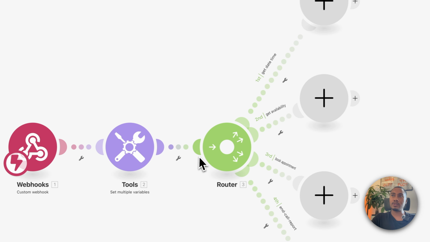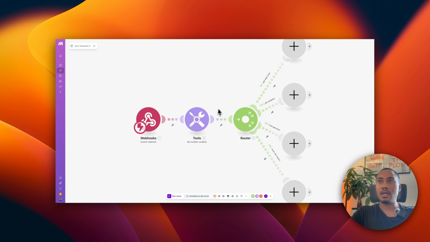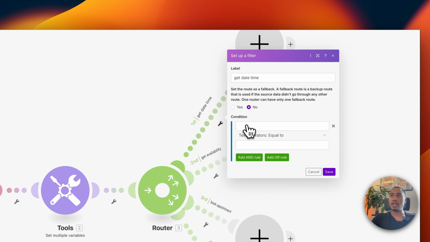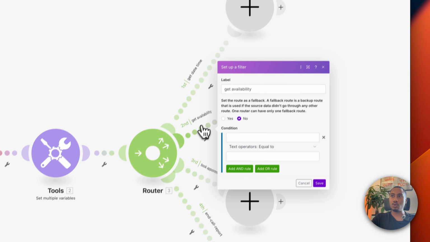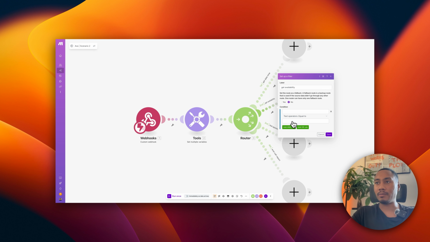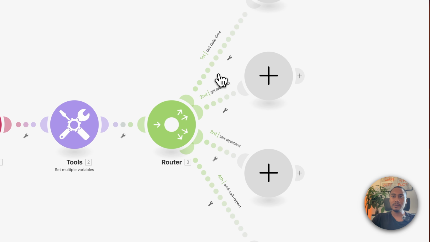Now, the way we're going to branch to these different paths is when we send over the data, there will be a key and value pair, right, that references the tool name. So if the tool name equals get date time, we're going to continue down this path. If the tool name equals the get slots or whatever we named it, then we're going to go down this path. And same thing for the other ones, right?